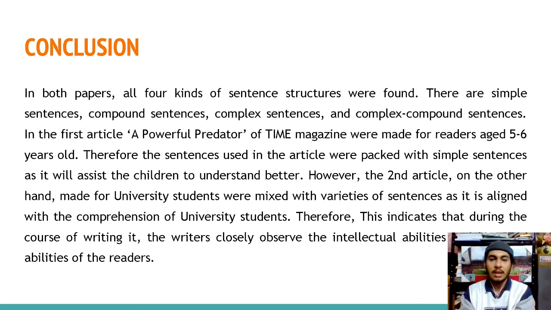However, the second article was made for university students and is also a mixture of sentence structures as it is aligned with the comprehension of university students. Therefore, this indicates that the writers closely observe the language ability and also intellectual abilities of the readers.